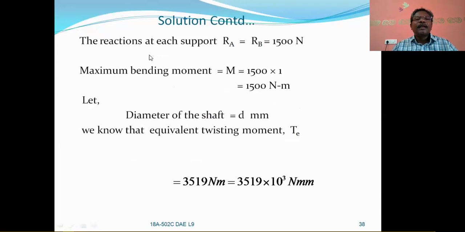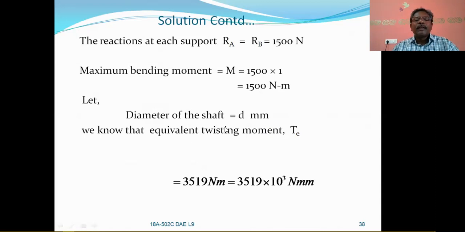Now taking the reactions at each support, Ra is equal to Rb is equal to 1500 newtons. So the maximum bending moment may be either at the first pulley or the second pulley. That is 1500 into 1, in Newton meters. This will be the M value, the maximum bending moment.